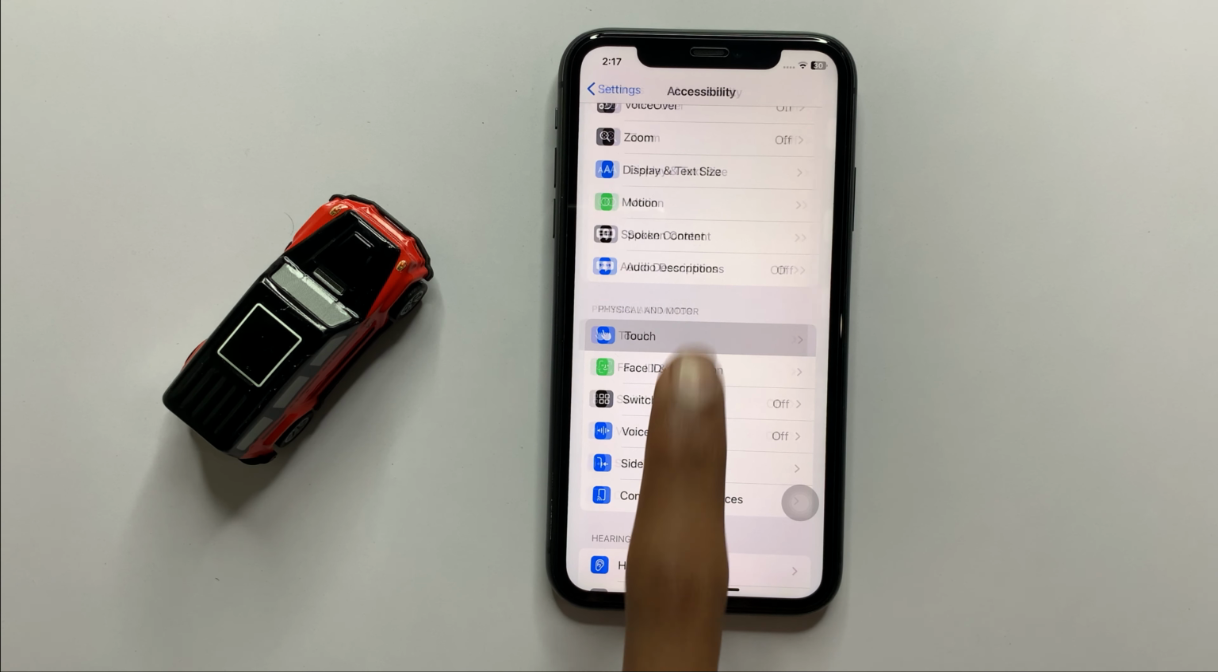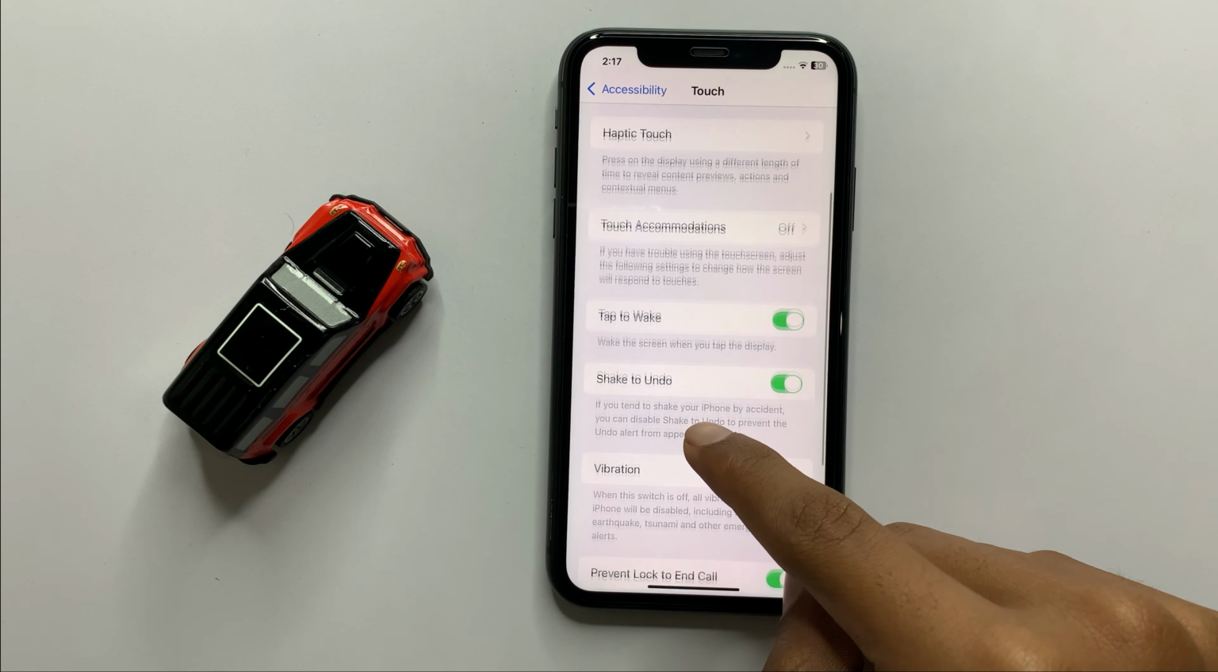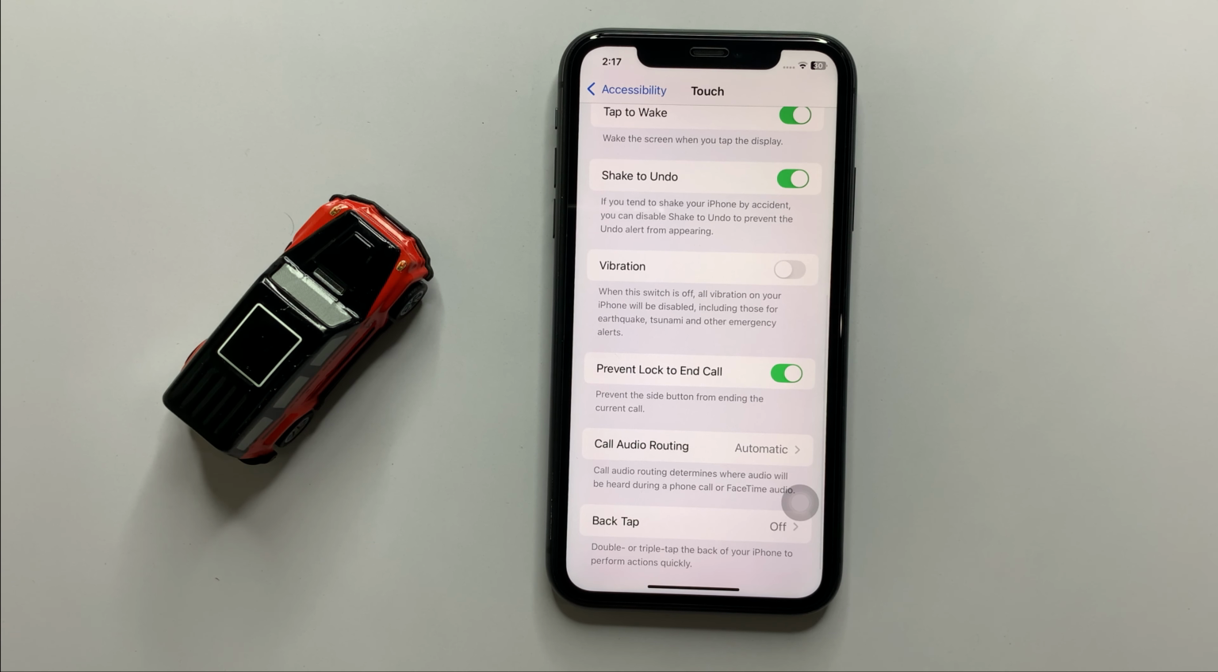Now click on touch and then scroll down and click on prevent lock to end call. If you want to not end call with power button, then simply turn this button off. After turning this button off, your problem will be fixed.